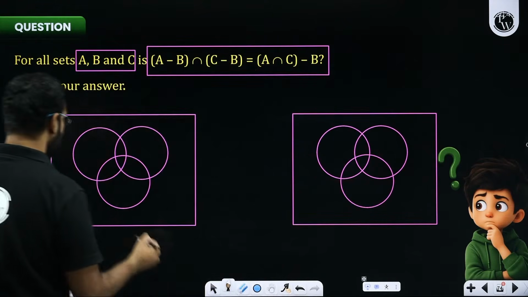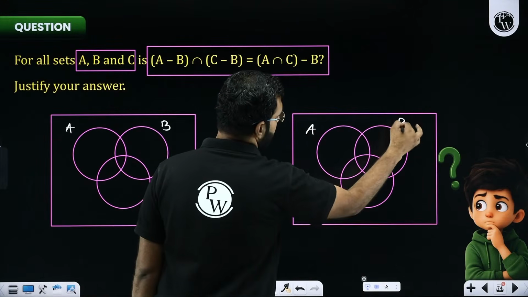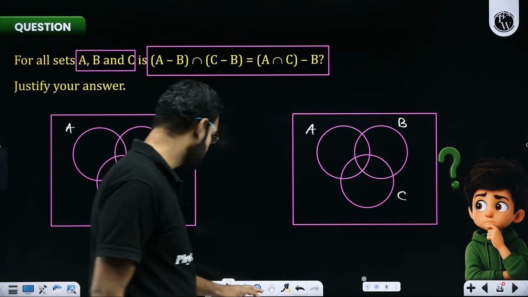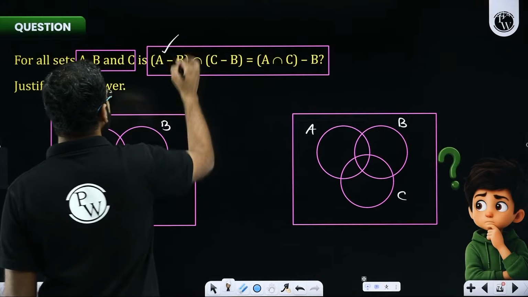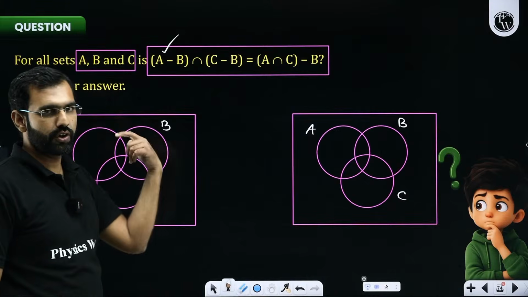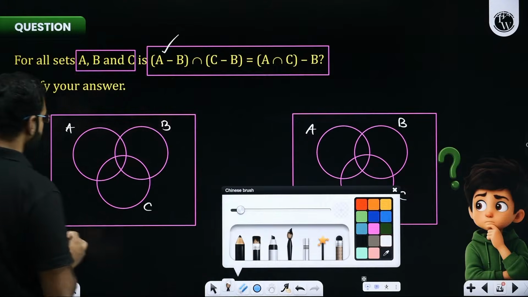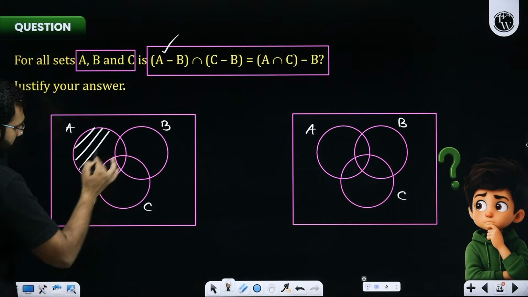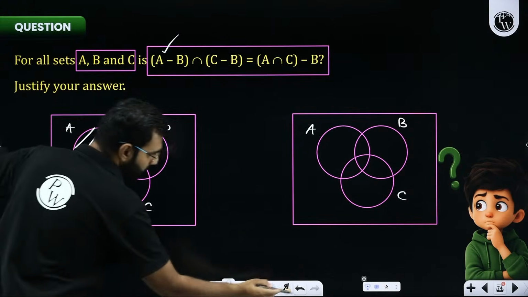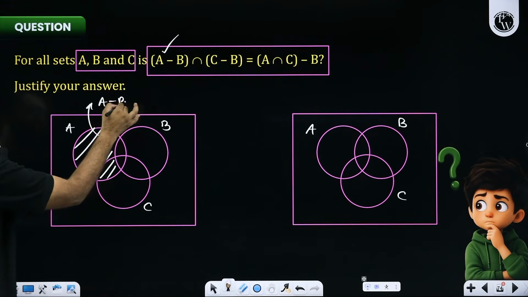Now, this is set A, B, and C. This is set A, B, and C. Let's see whether we plot the same region or not. Everyone paying attention? So here we are. First of all, what is going to be A minus B? Take everything of A, but exclude the portion of A which is common with B. So this portion over here is of A common with B. So this white region which I have plotted is A minus B.